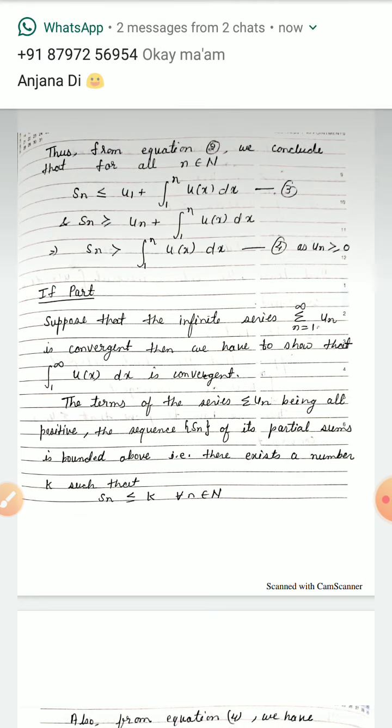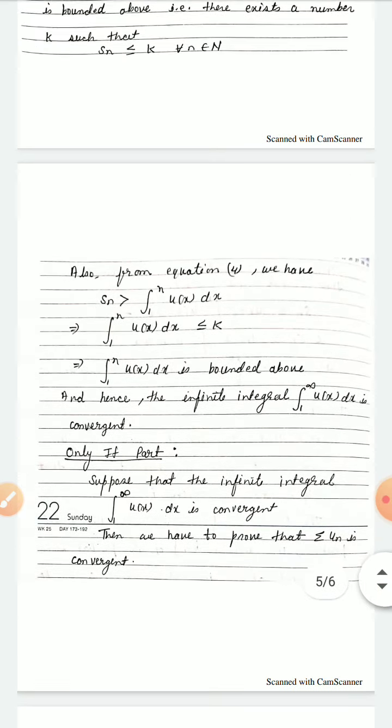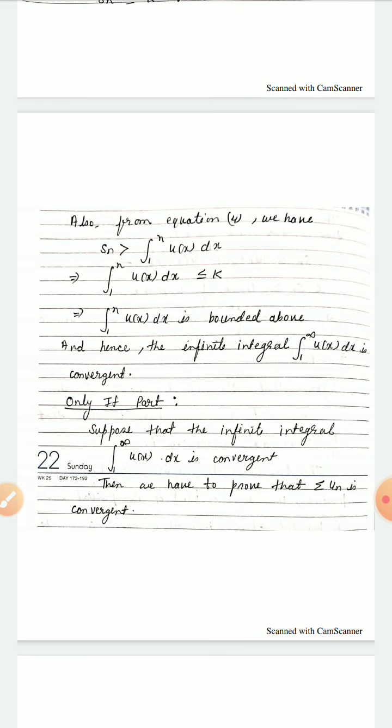So by the definition of convergent series, we know that the terms of the series summation u_n being all positive, the sequence {S_n} of its partial sums is bounded above. That is, there exists a number k such that S_n is less than or equal to k for all n belongs to N. Also, from equation 4, we have S_n is greater than integration 1 to n of u(x) dx.